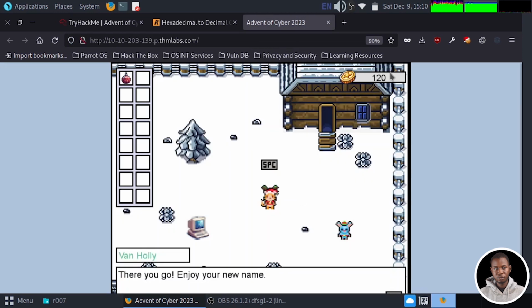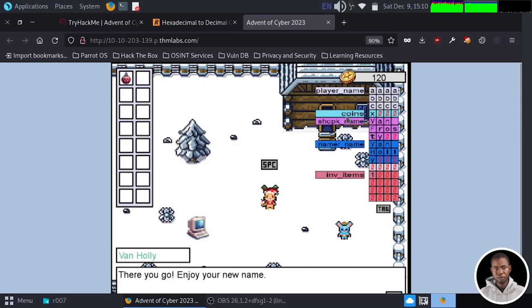You see that we're having 120 coin, and if we go to the debug panel, you can see that the first 12 bytes is being filled up with our updated name and the last character overflows into the coin address space, and this is the reason why we're having 120.